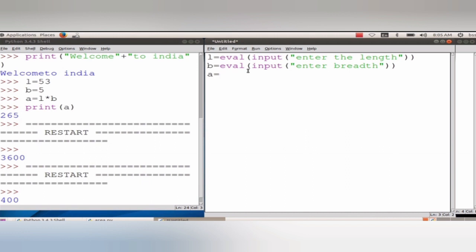For entering the content through the keyboard you can use the command eval input. And here area is equal to, now you can give the command print as "area of a rectangle is", so your area will be printing like this.